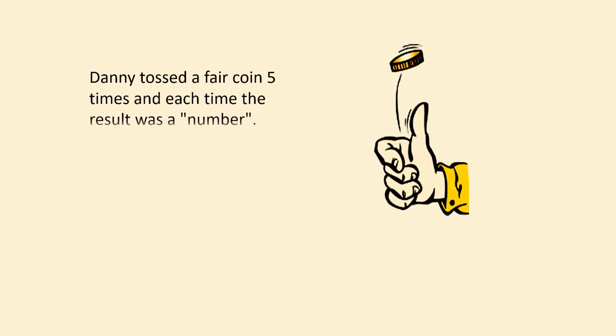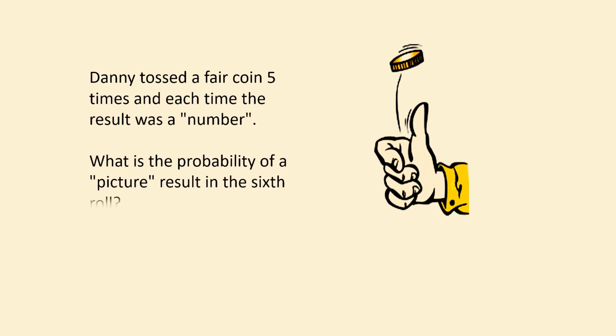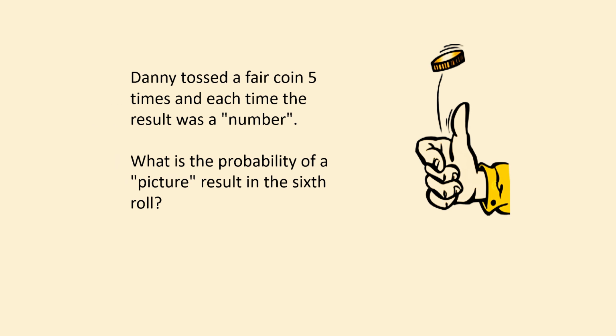Danny tossed a coin 5 times and each time the result was a number. What is the probability of getting the other side in the 6th toss?